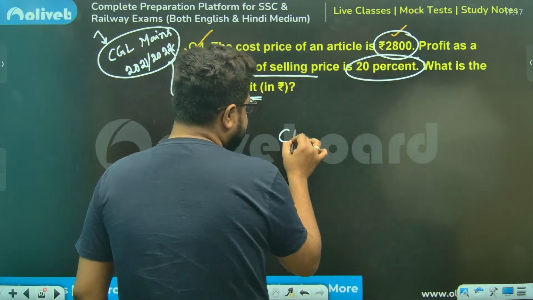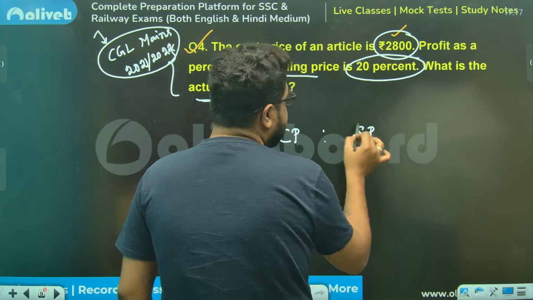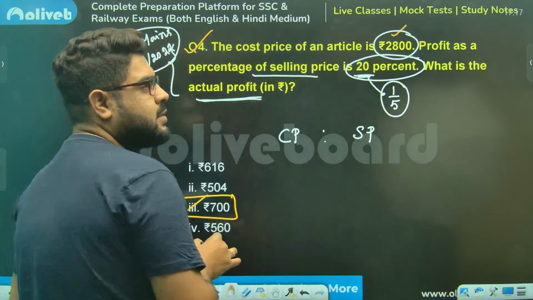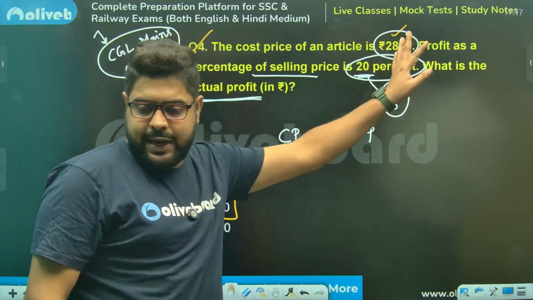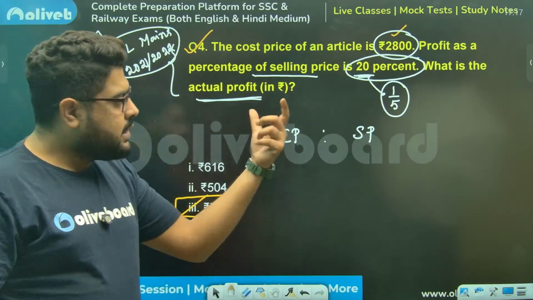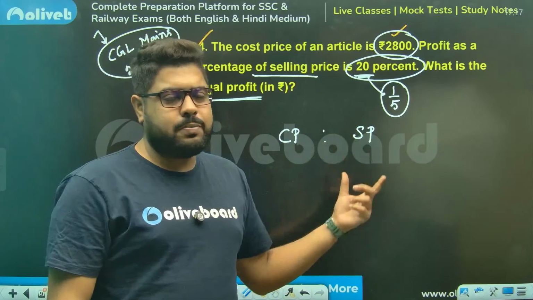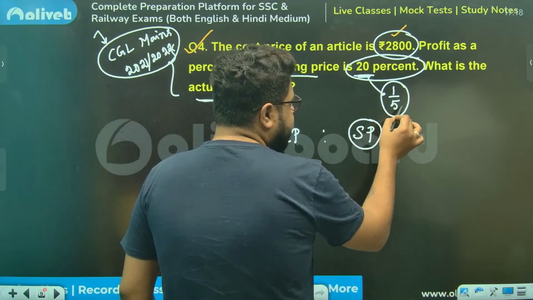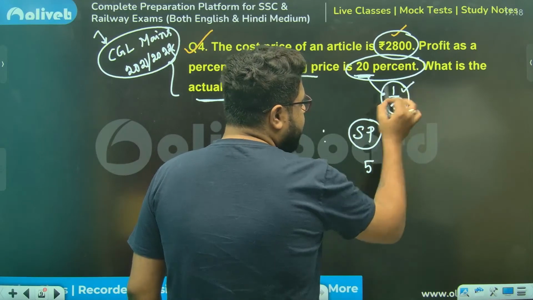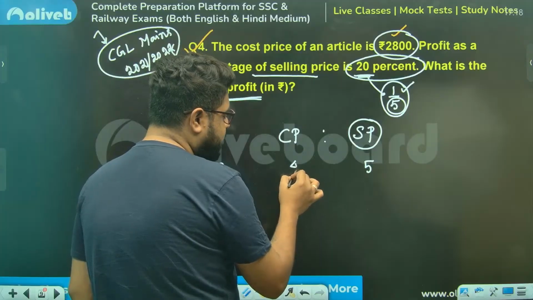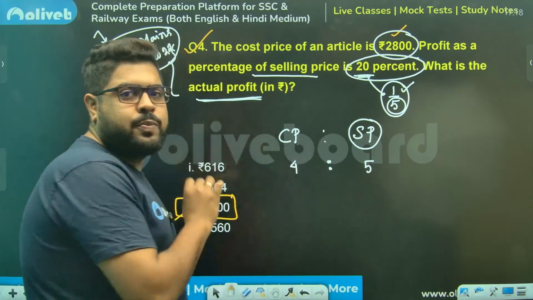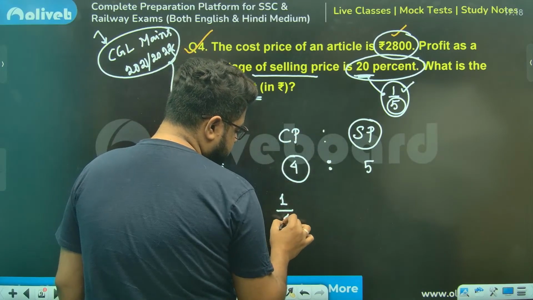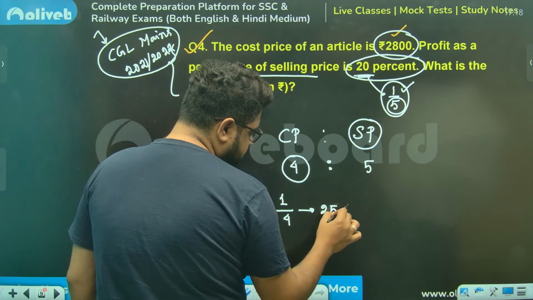So what I'll do, sir, CP, SP. 20% stands for 1 by 5. This data, the 2800, we will need at the end because the question is asking for the value, not the percentage. First, figure out the percentage. I'm taking SP as 5, so profit will be 1 rupee. So CP will be 1 rupee less, that is 4 rupees. So profit percentage on CP, 1 rupee profit on 4, means 25%.